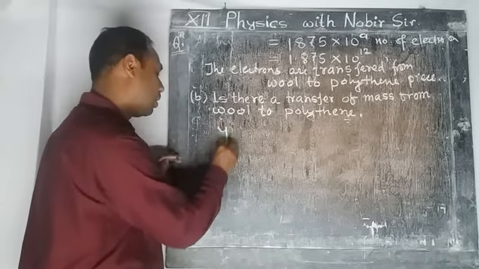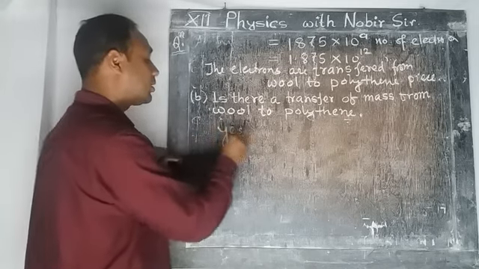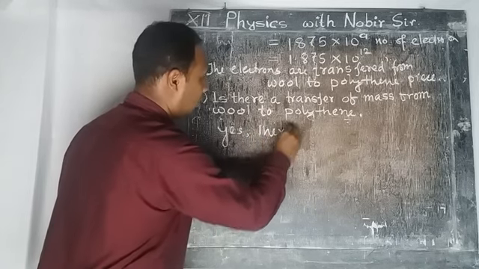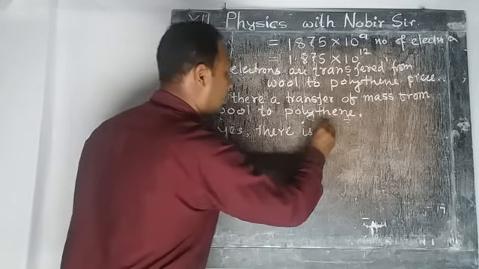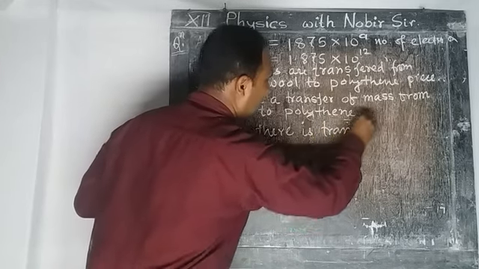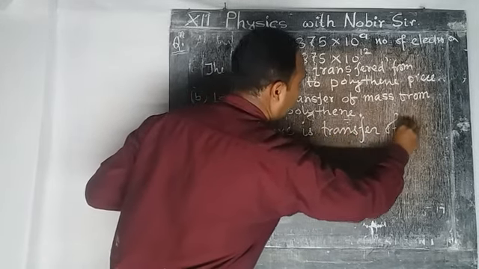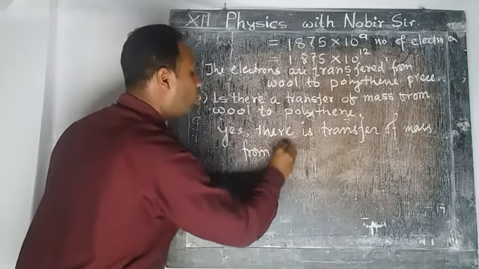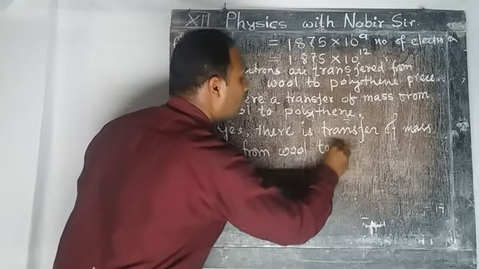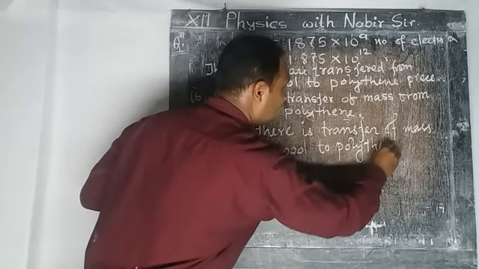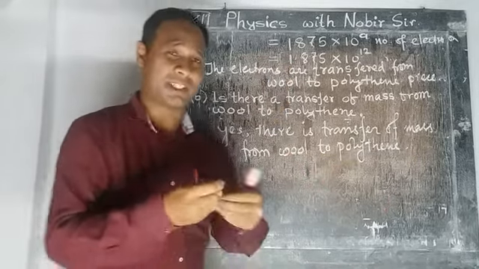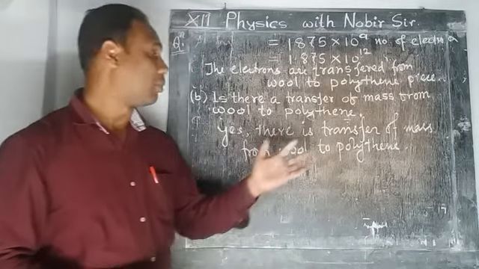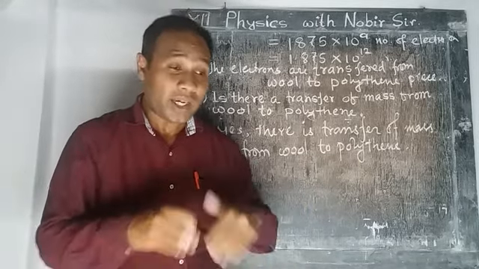Yes. For this section, yes, there is transfer of mass from wool to polythene. Why? Because the electron is a massive particle, so when electrons are transferred, mass is also transferred from wool to the polythene. So what amount of mass is transferred?